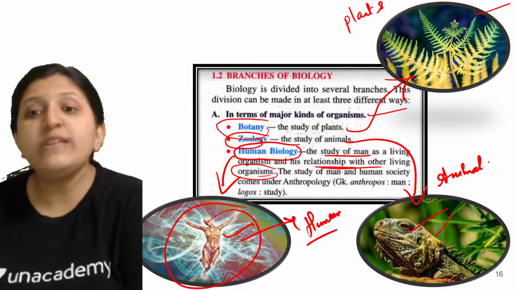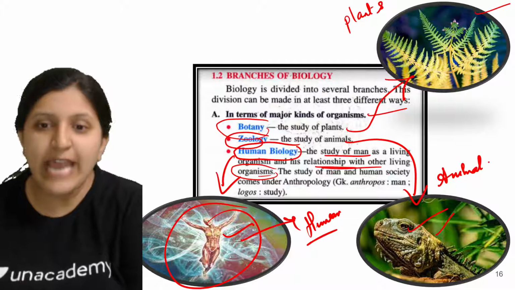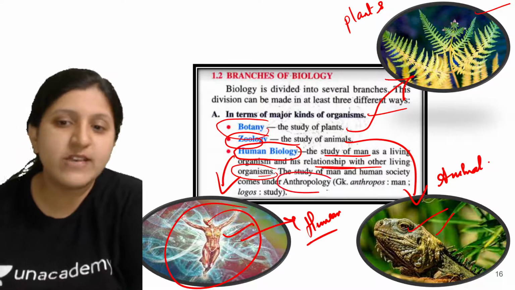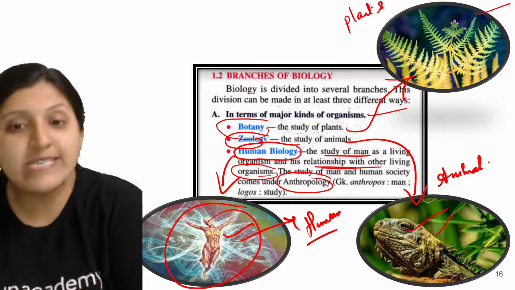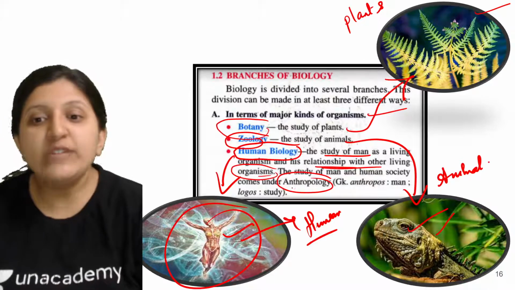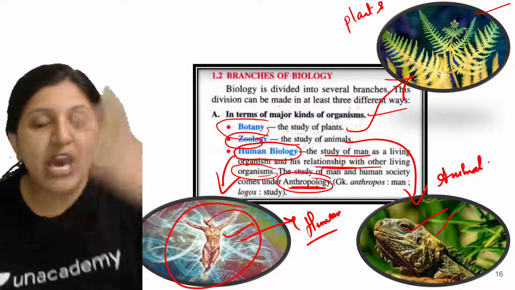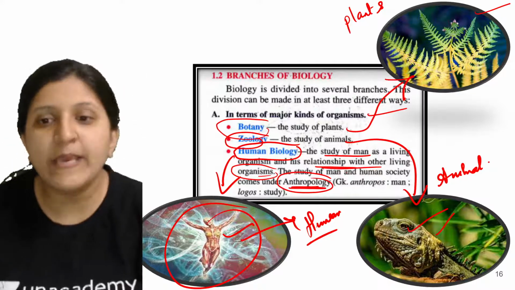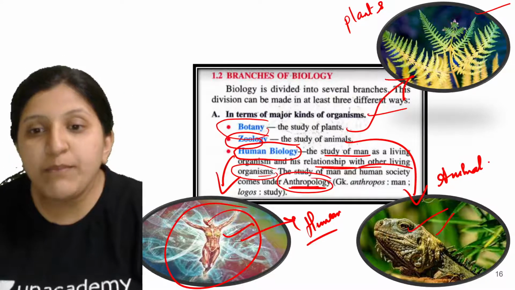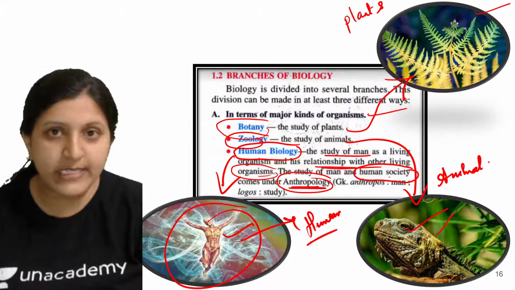Now the study of man and human society comes under anthropology. This is a part of human biology that we call anthropology, because we are not just studying the human body here, we are studying human behavior with society.